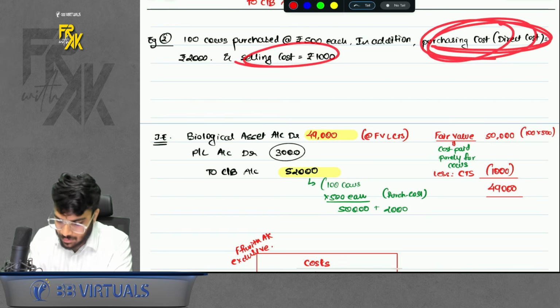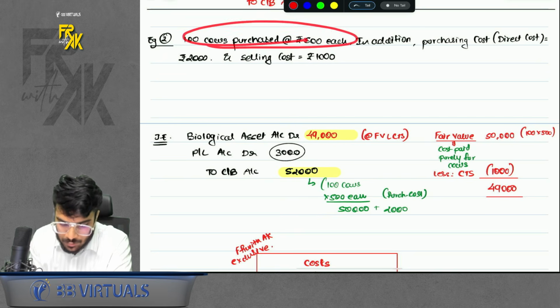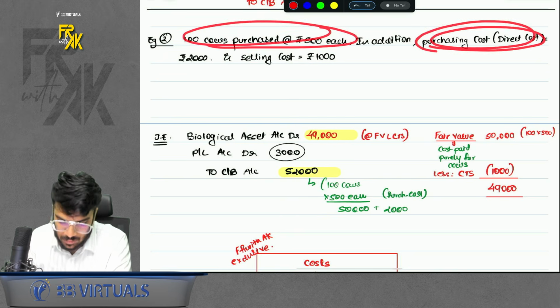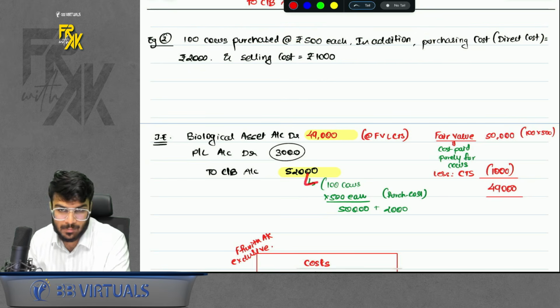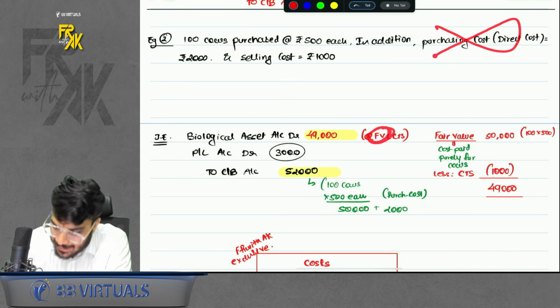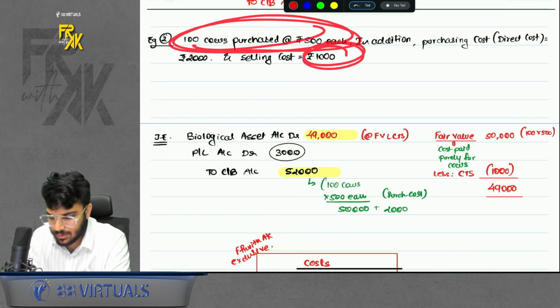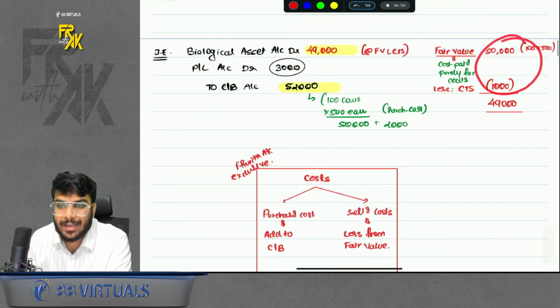If there is any purchase cost, it will get added to cash bank because you paid to purchase the cows and you incur the purchasing cost also, right? So it will get added to cash bank. But when you remove the FVLCTS, do not consider the purchase cost. You will only take this fair value and less the selling cost. It is done here. Okay, so I gave you one hint for this.